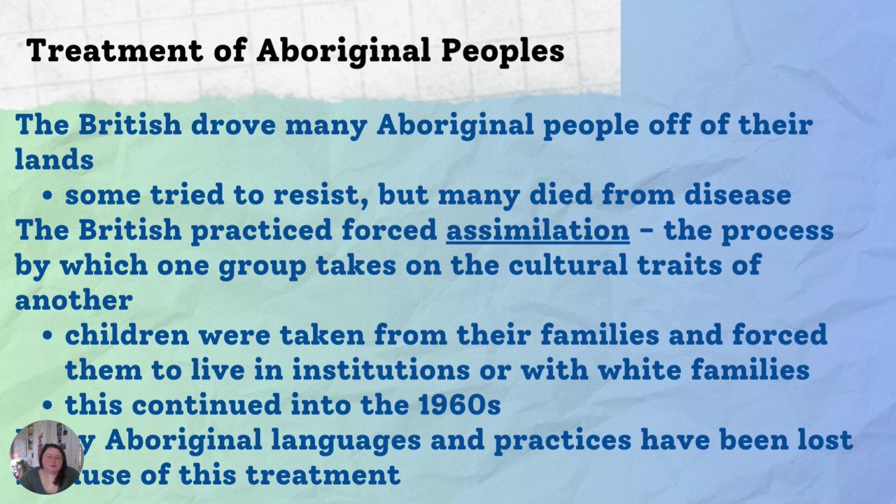Treatment of Aboriginal peoples. The British drove many Aboriginal people off of their lands. Some tried to resist, but many ended up dying from disease. The British practiced forced assimilation, which is the process by which one group takes on the cultural traits of another. Children were often taken from their families and forced to live in institutions or with white families, and this continued into the 1960s. Because of these practices, many Aboriginal languages and practices have been lost.